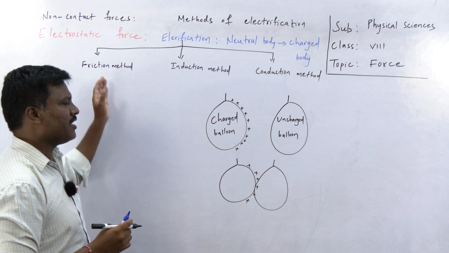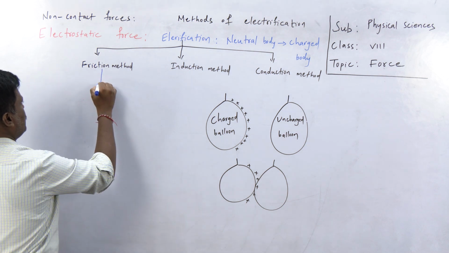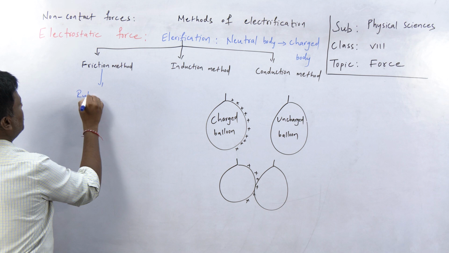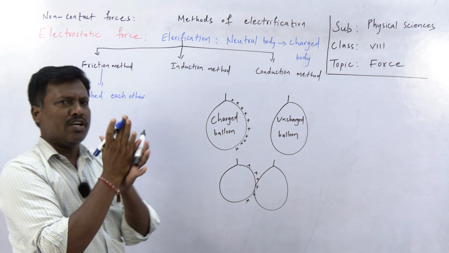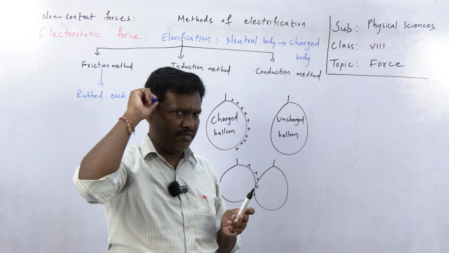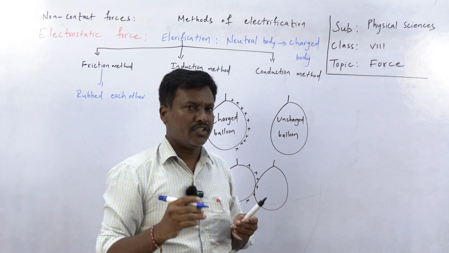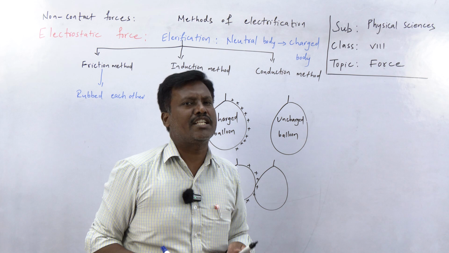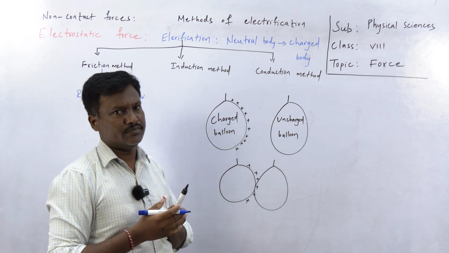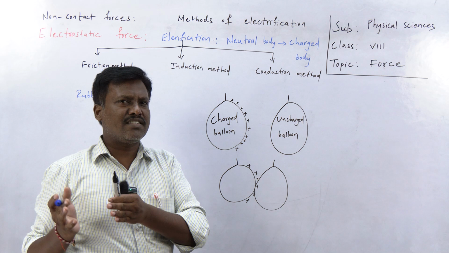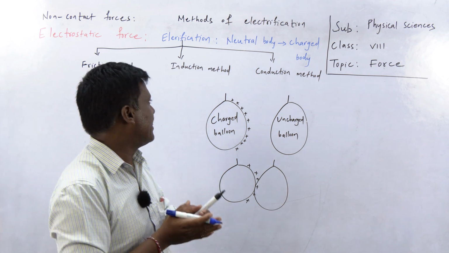In the friction method, bodies are rubbed against each other. When two bodies are rubbed, like when we rub a pen or comb on our hair, electron transfer takes place from one body to the other. The body which loses electrons gets positive charge, and the body which gains electrons gets negative charge.